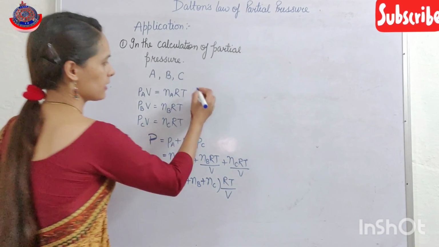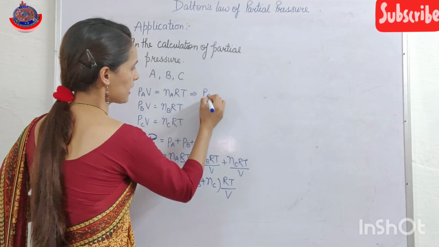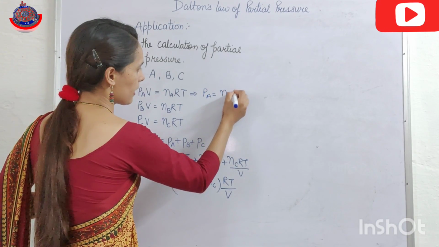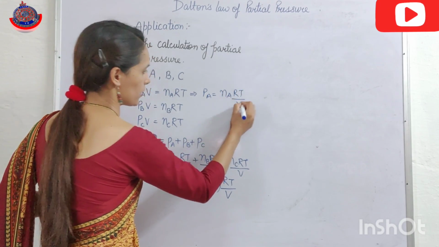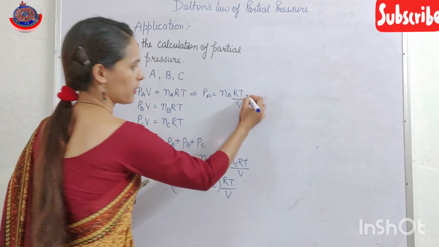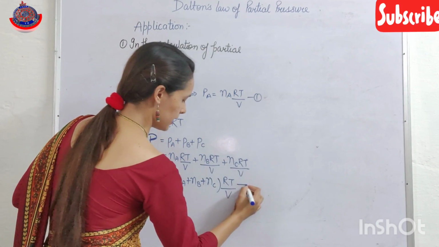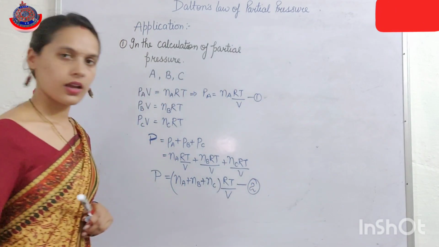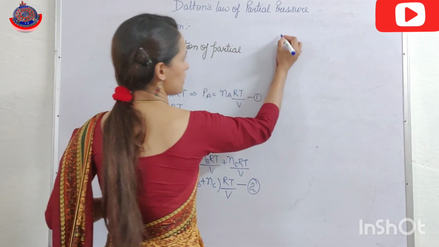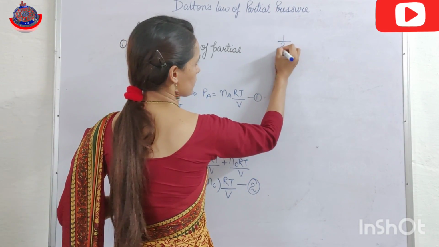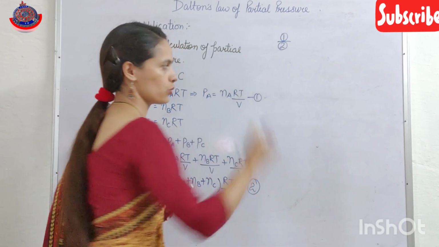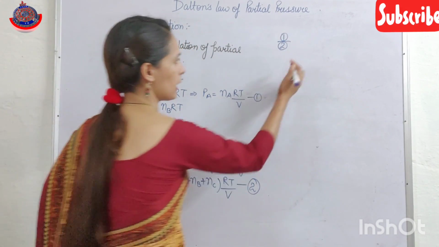And what is PA? I can write PA as nA RT upon V. Clear? This is my first equation and this is my second equation. If I divide the first equation by the second equation, then what do I get?